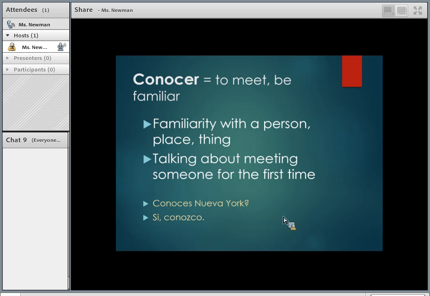So the question at the bottom, ¿Conoces Nueva York? Do you know or are you familiar with New York? Yes, I know it or I'm familiar with it.